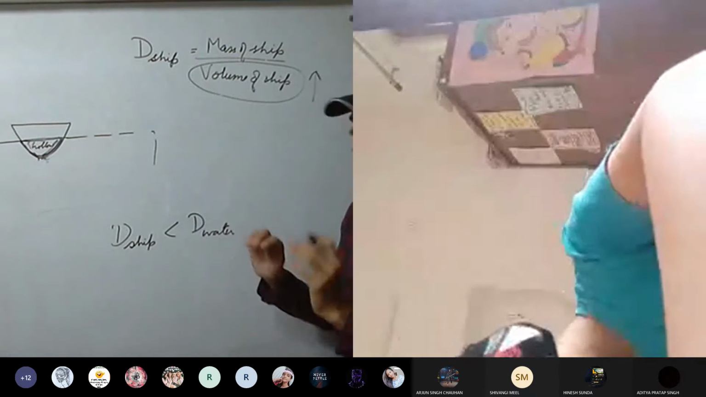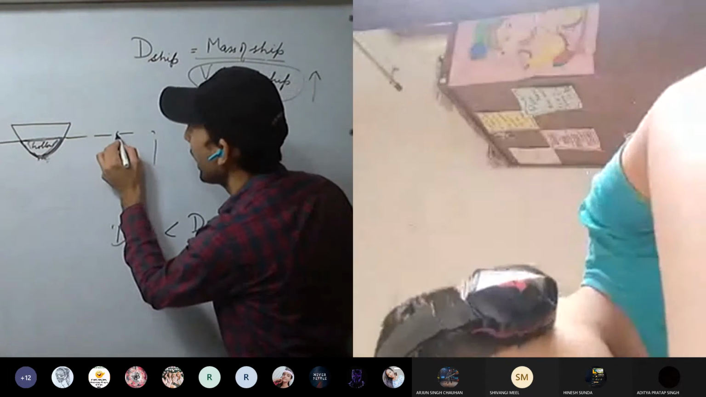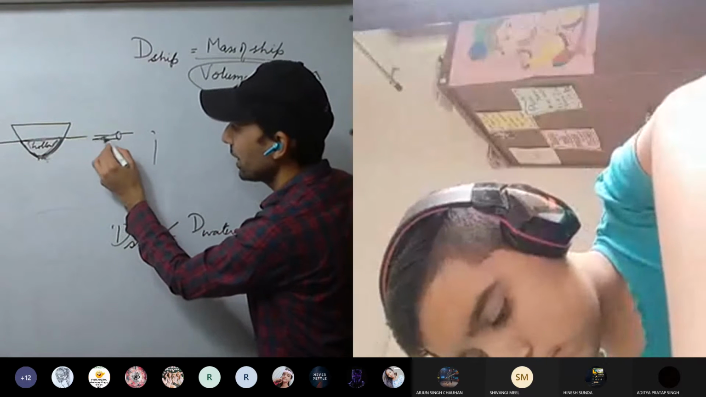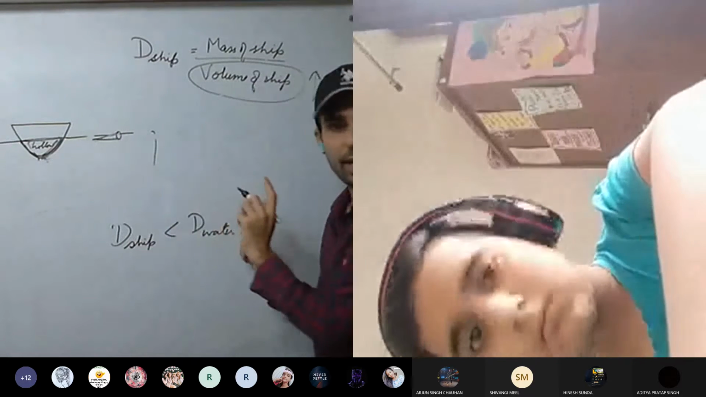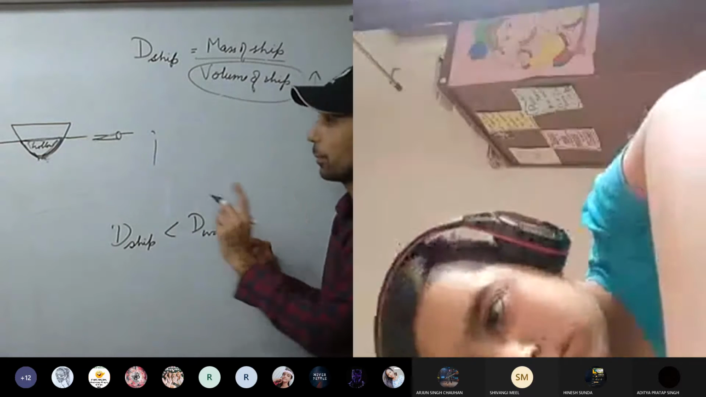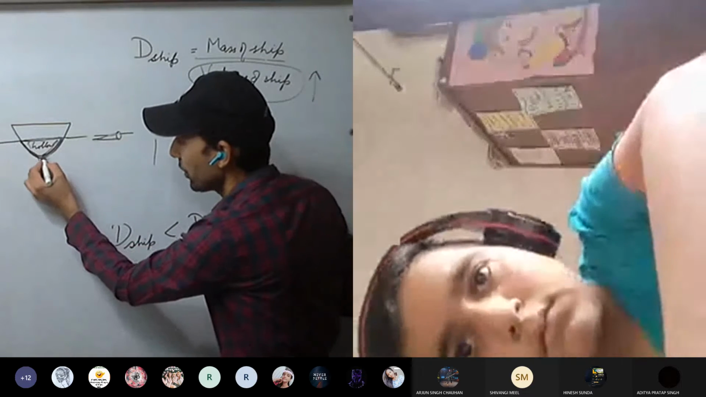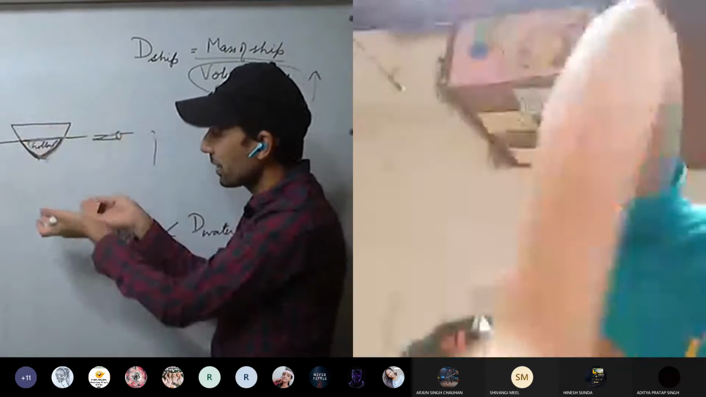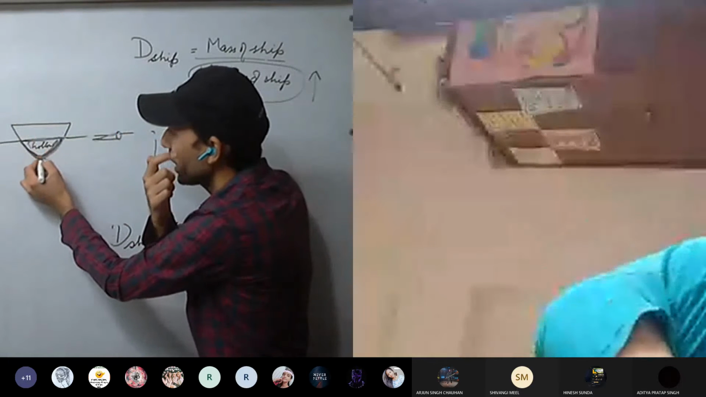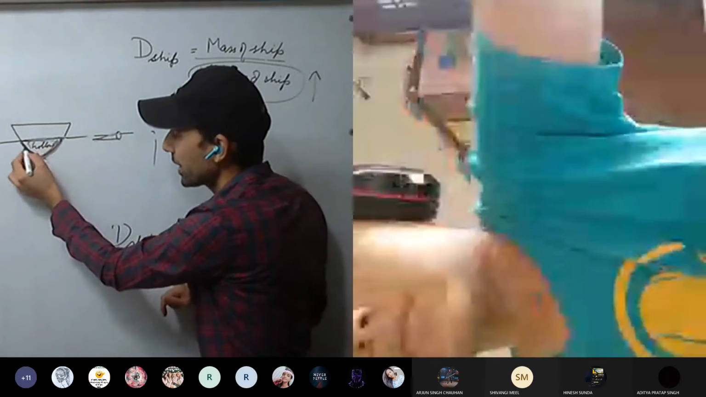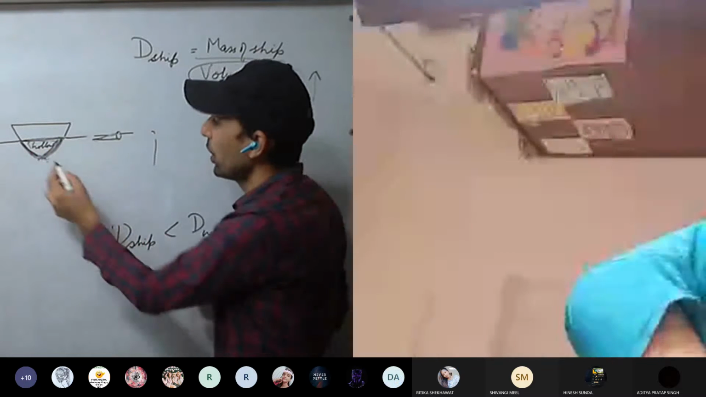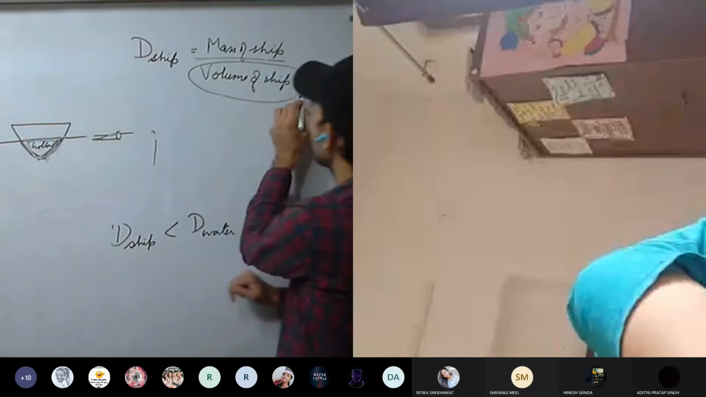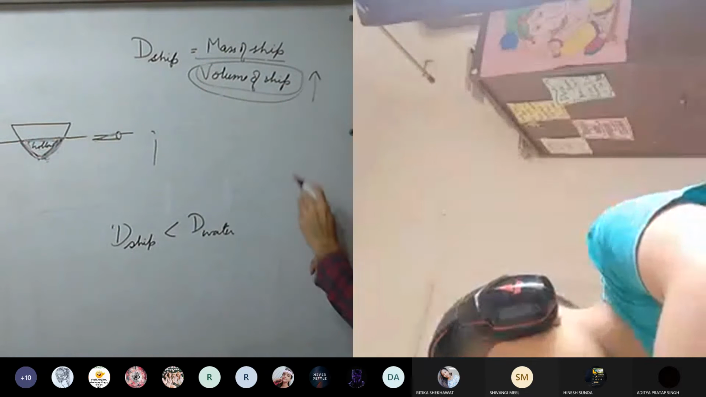Okay. Iron nail. The volume of the iron nail is same as the volume of the iron used. But in ships, we have made this boundary, that is the surface. It is made up of iron plates, but inside it is hollow. So effective volume will be this much. So we have increased the volume of the ship.